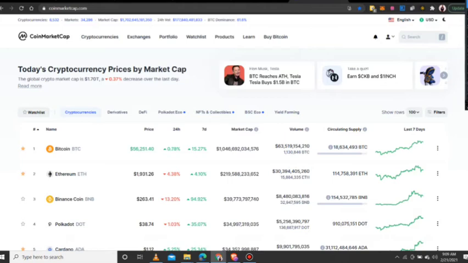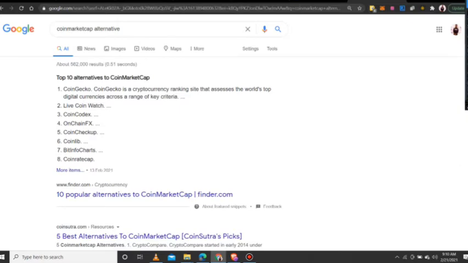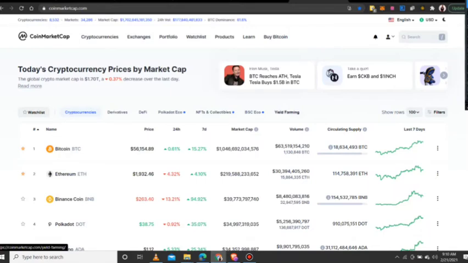The platform is a ranking site. It's one of the first ranking sites I actually know about for ranking cryptocurrencies. There are a lot of alternatives you can use now. There is CoinGecko, there is CoinCompare. I just browsed some of the alternatives you can use instead of CoinMarketCap. But to me, I feel CoinMarketCap gives you the details. It gives you too much depth on what cryptocurrency is about.